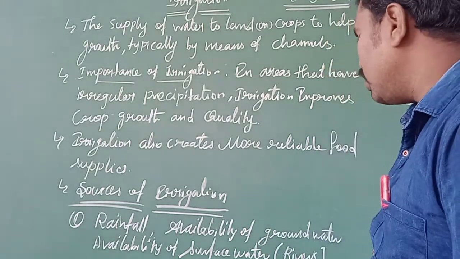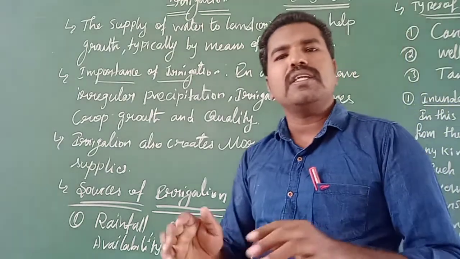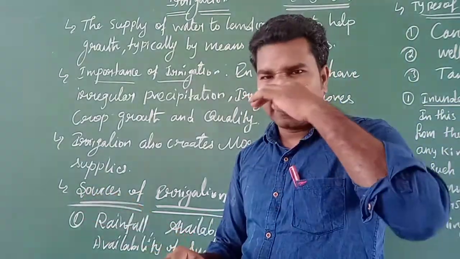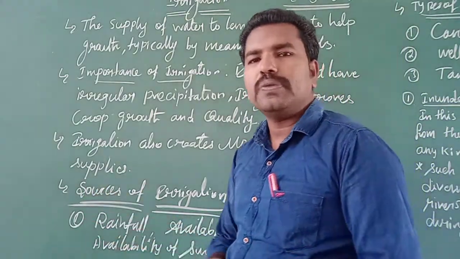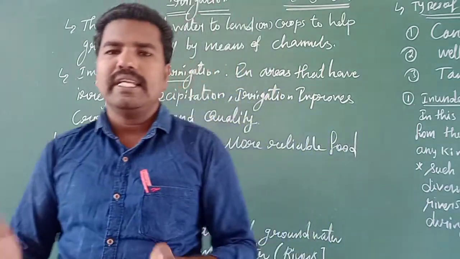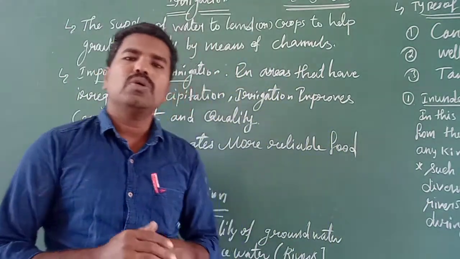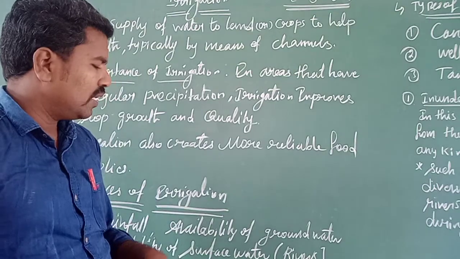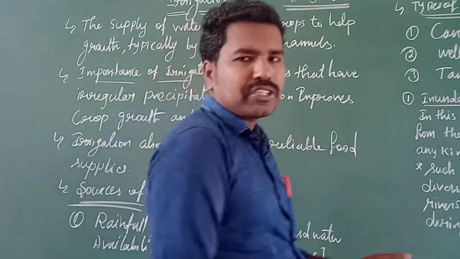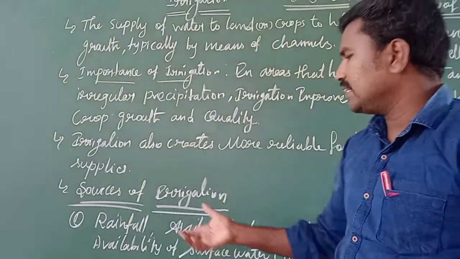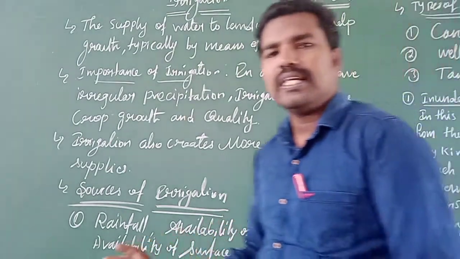And the availability of surface water: the water is always found on the surface in the form of liquid in lakes, rivers and ponds. We use these waters for irrigation. These are all the sources of irrigation. Okay, listen to it.